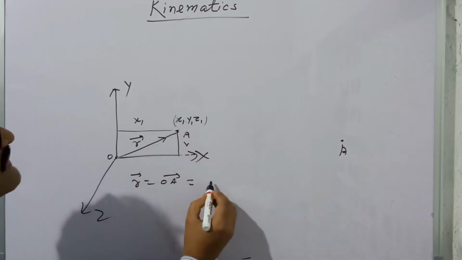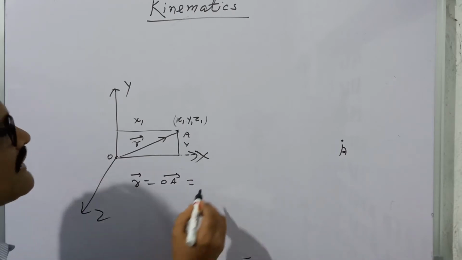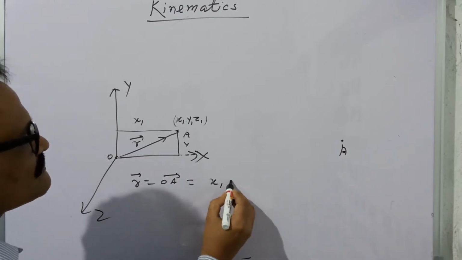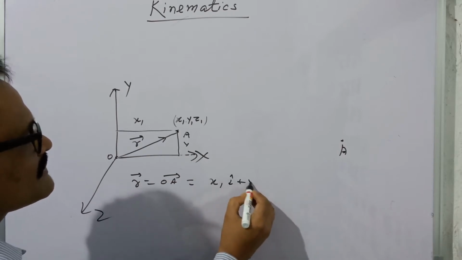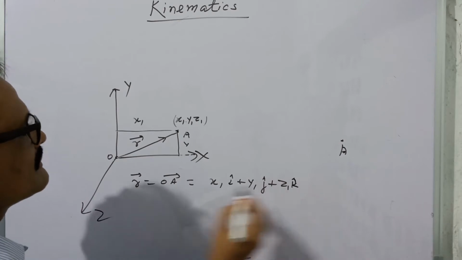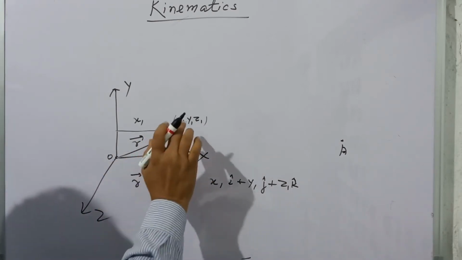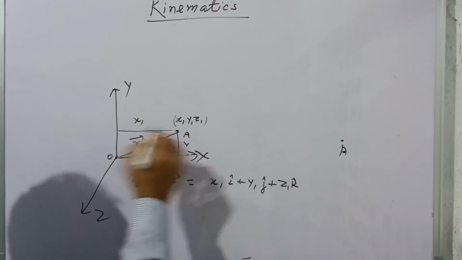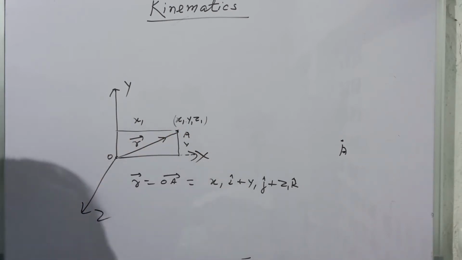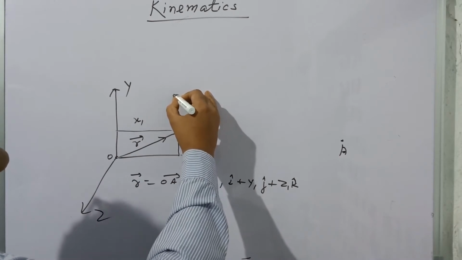So this is the position vector and this is the OA and this is the coordinate. So in the vector form, I discussed already the vector and scalar. So this x1i plus y1j plus z1k is the position vector of this body. After an interval of time, it comes at this position.